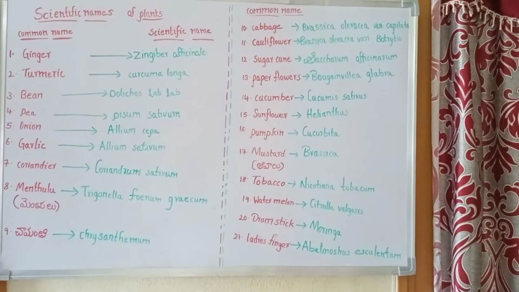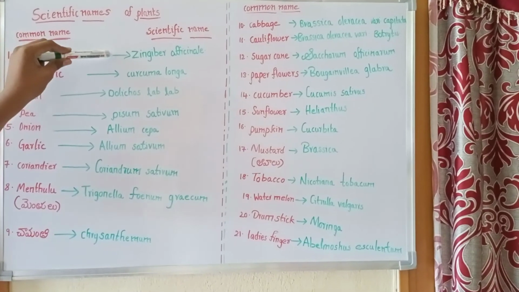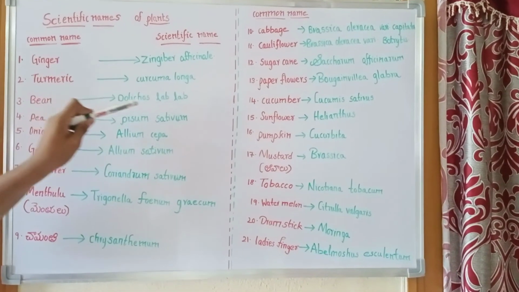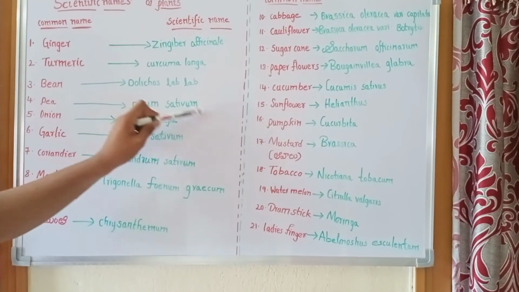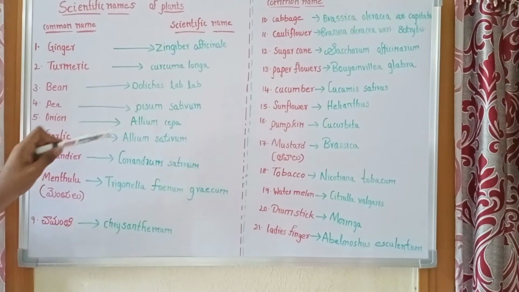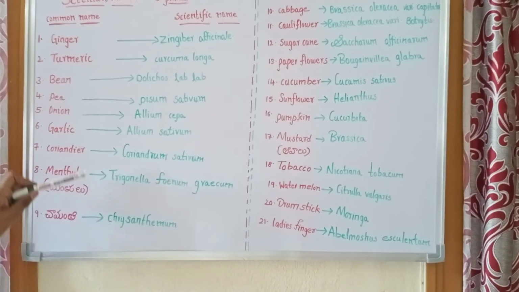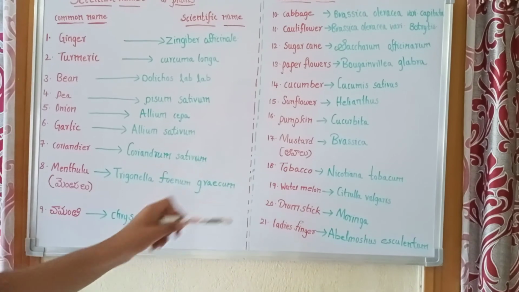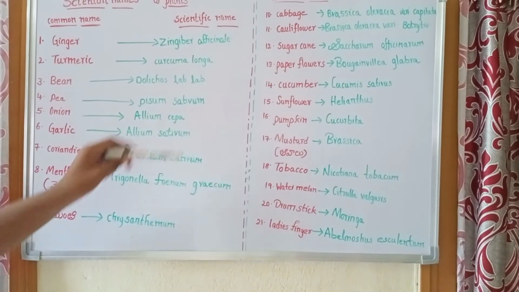Now let us quickly recall all the scientific names: Zingiber officinale, Curcuma longa, Dolichos lablab, Pisum sativum, Allium cepa, Allium sativum, Coriandrum sativum, Trigonella foenum-graecum, Chrysanthemum.